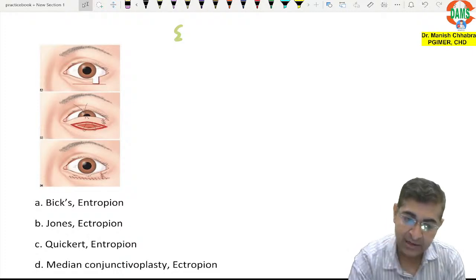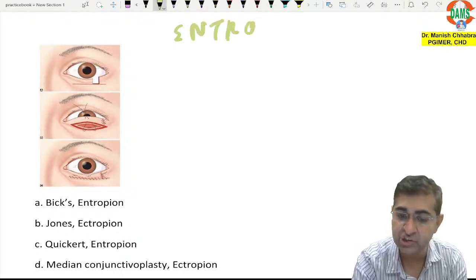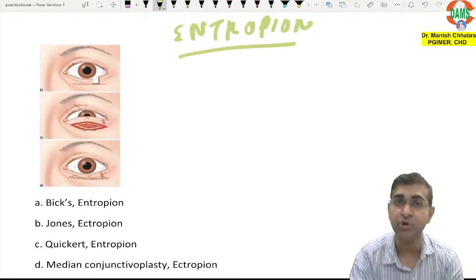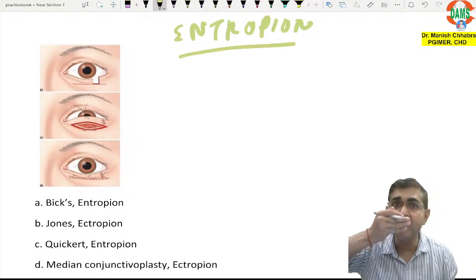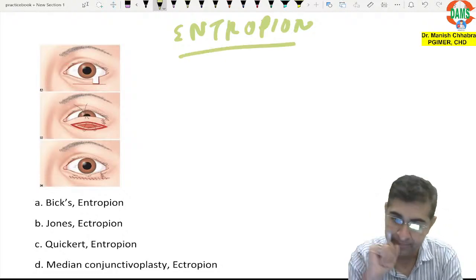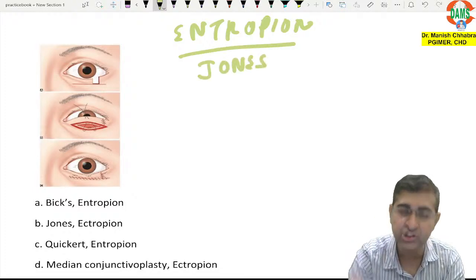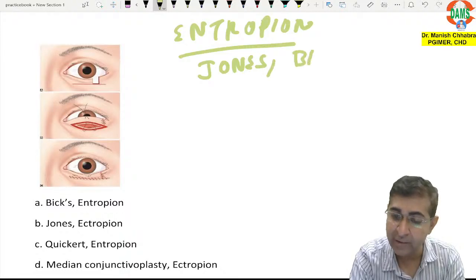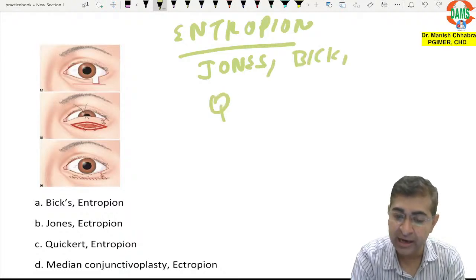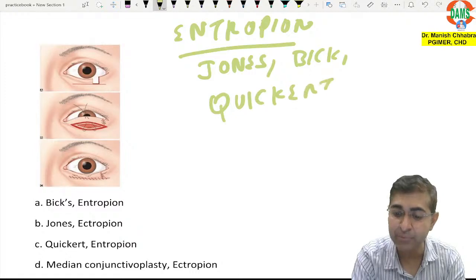Yes. So there are surgeries which are done in entropion. Entropion is inward rolling of the eyelid. So there are 3 surgeries. One is your Jones procedure, another is your Bix procedure, and then there is Quickert procedure.